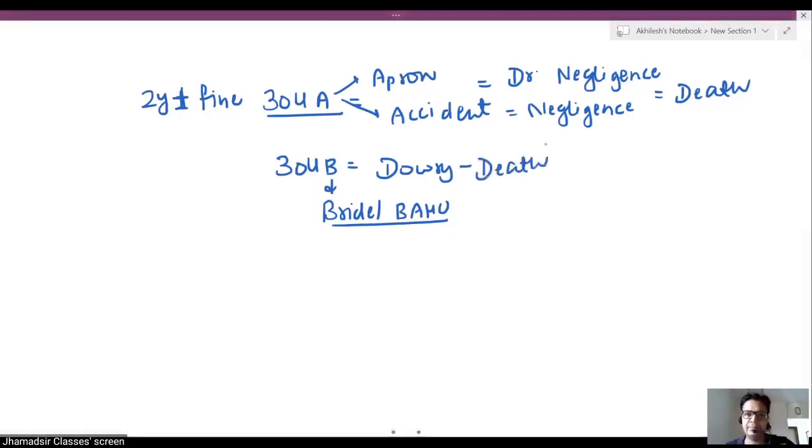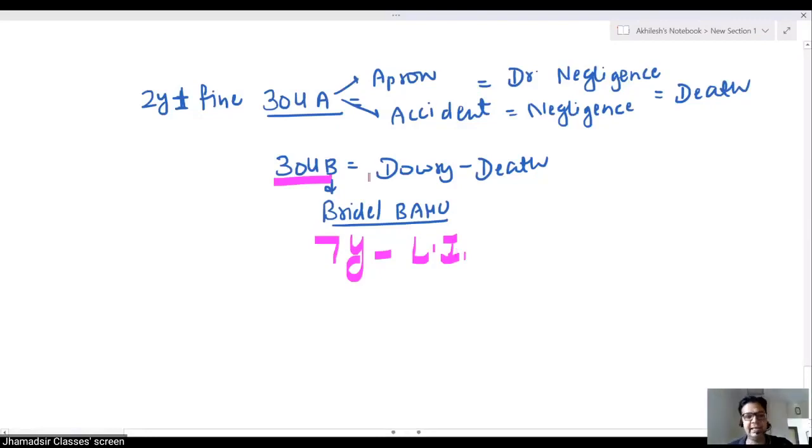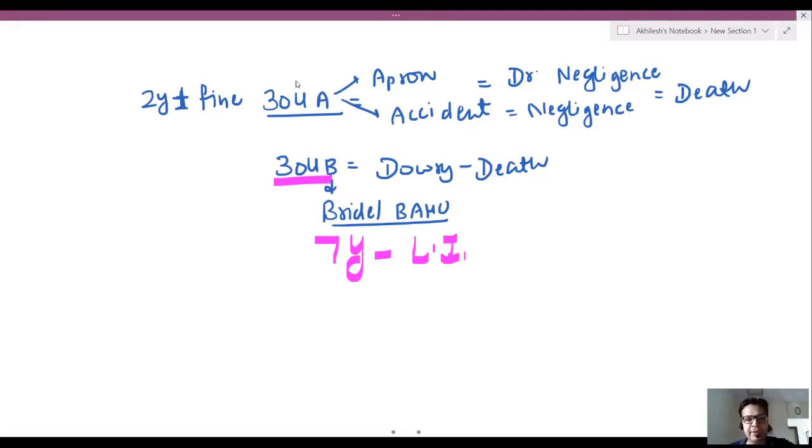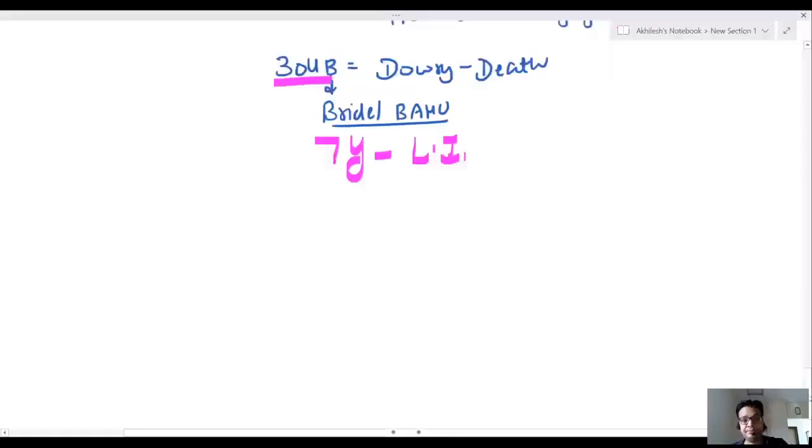Bride, bahu, dowry death. Minimum punishment is 3 plus 4, 7 years, and life imprisonment. Minimum punishment 7 years and LI, that is life. That's very simple. B for bride, B for bahu, A for apron, A for accident. Simple trick to remember.